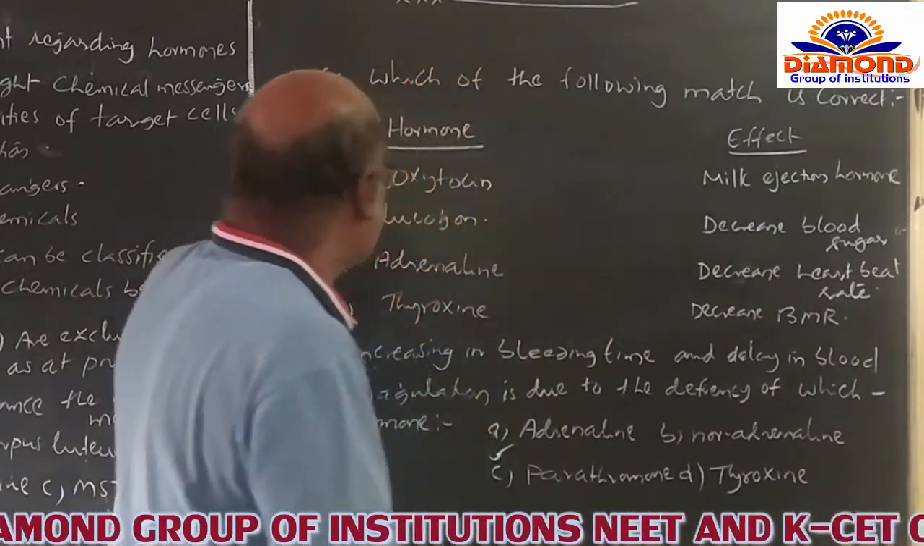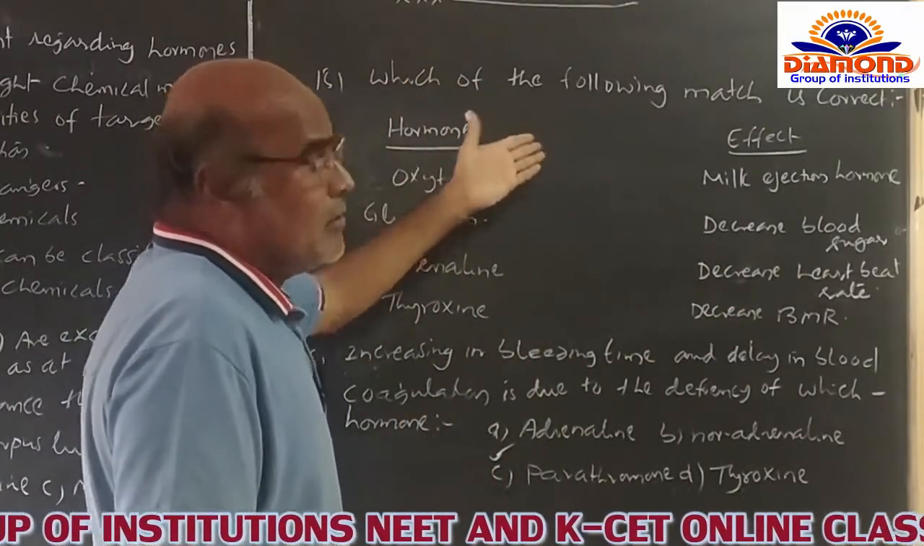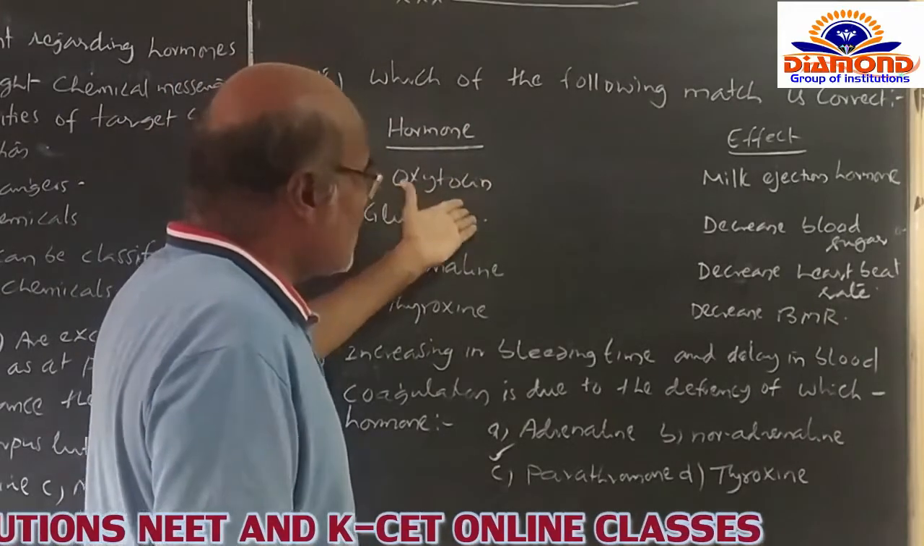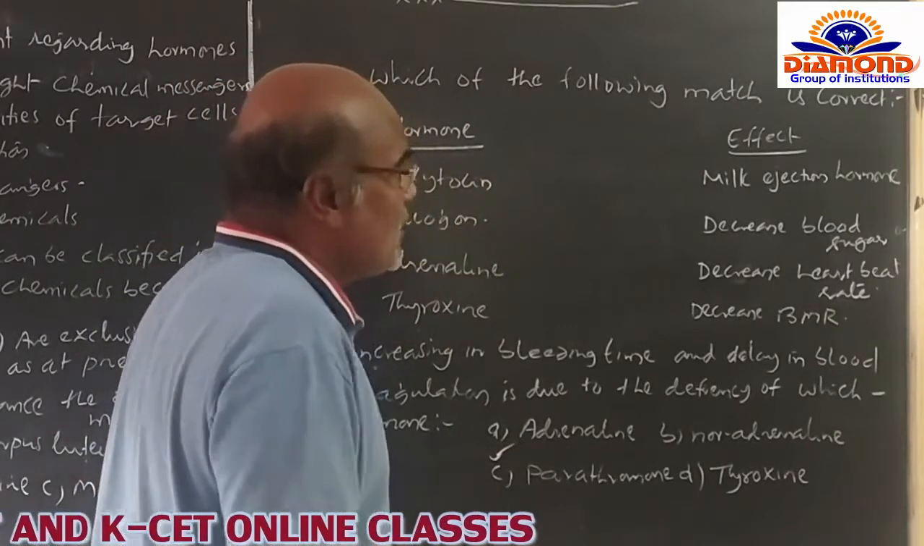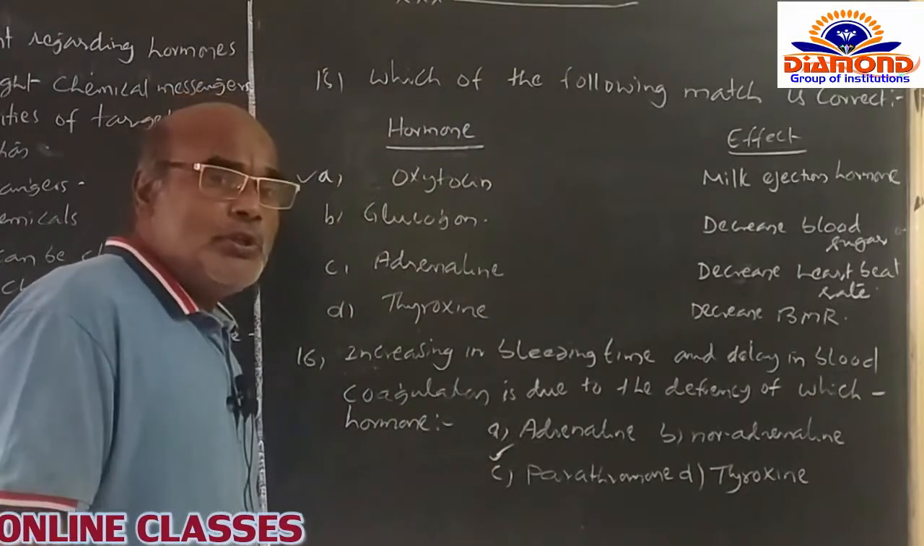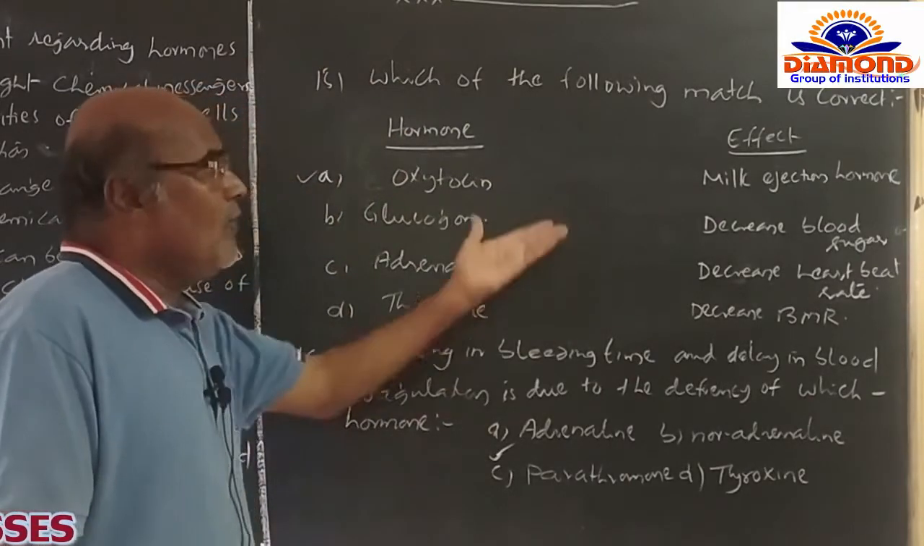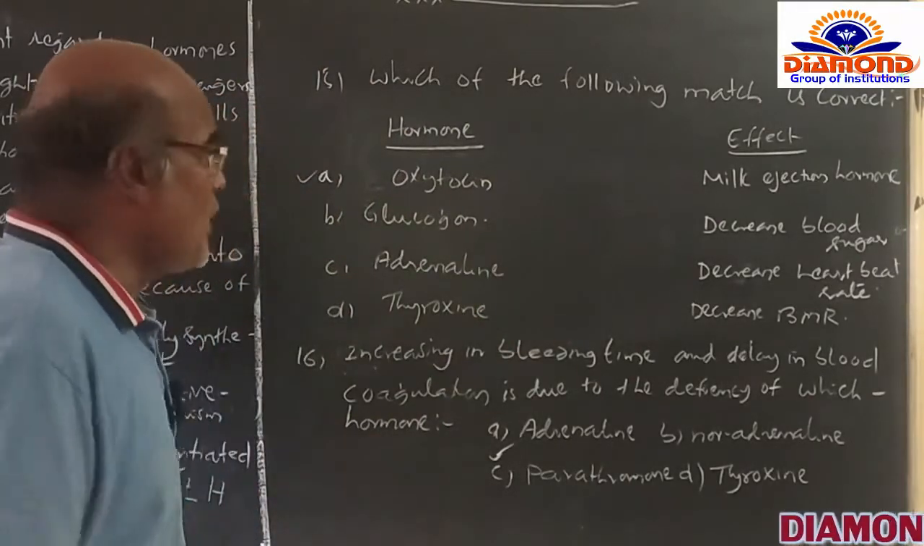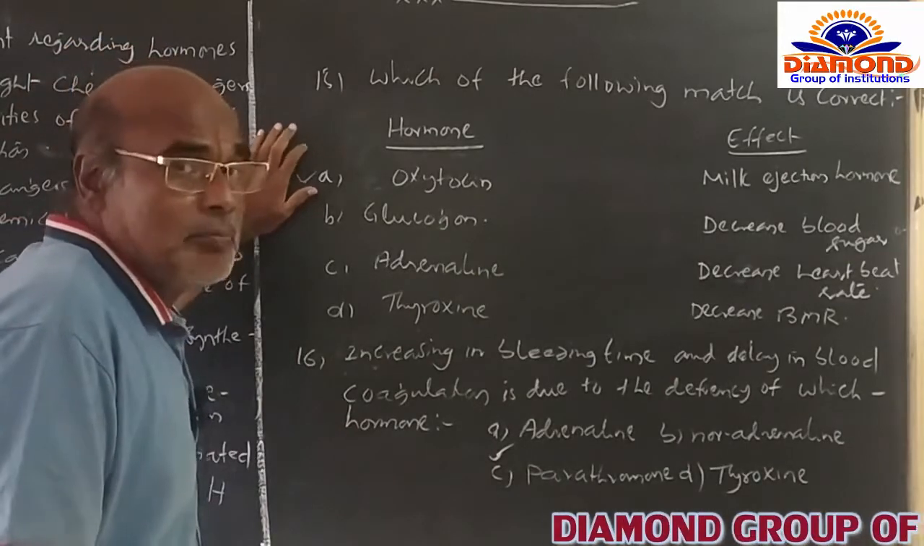So in case of this question, the first option, A option, oxytocin, is helpful in the ejection of milk from the mammary glands of a newly delivered mother itself. So that's why A option is the correct matching pair.